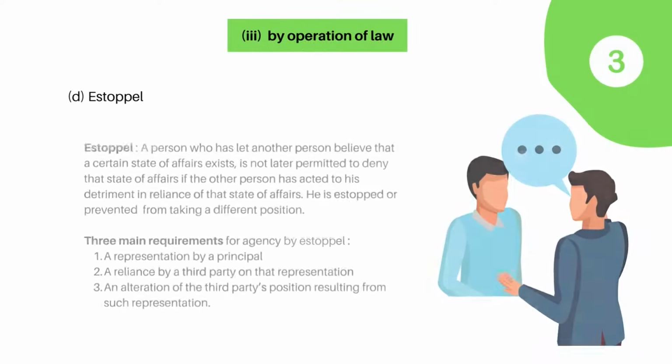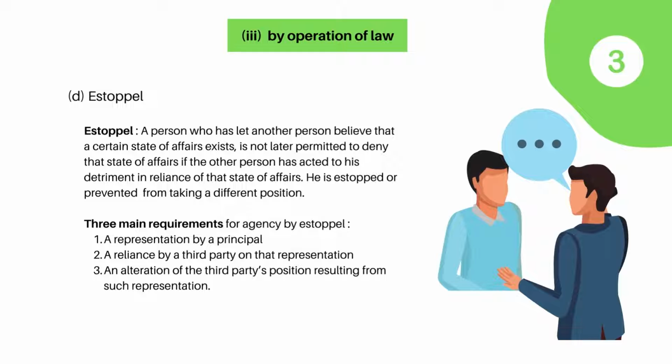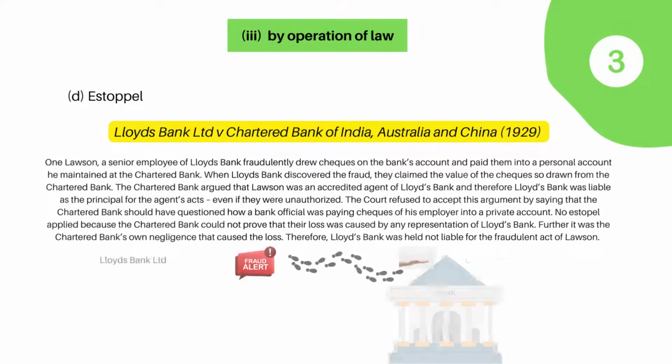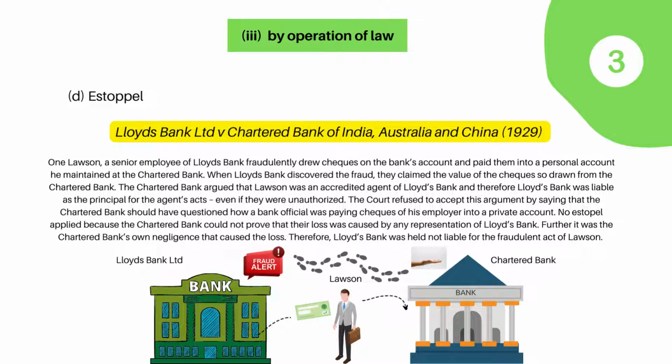The fourth point of creation of agency is estoppel. In the law of agency, if a person by words or by conduct represents to the world that someone is his agent, he cannot later deny that agency. Pause this video to see the case of Lloyds Bank Limited v. Chartered Bank of India, Australia and China, 1929.